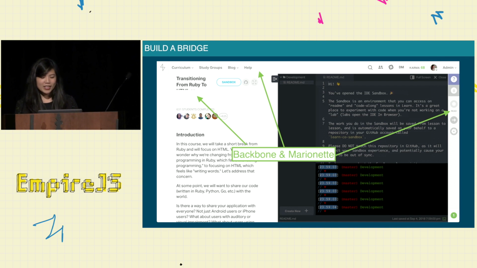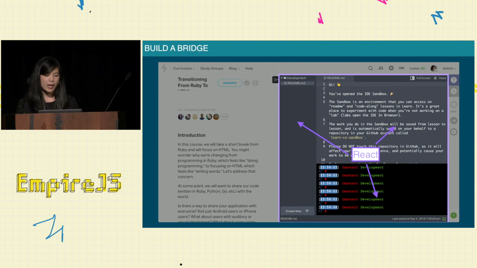So the mocks that our designer came up with looked more like this, where we have this cool IDE sitting on top of the lesson page. The only problem here is trying to make React and Redux talk to Backbone and Marionette at the same time. In order to do that, we decided to build a bridge.